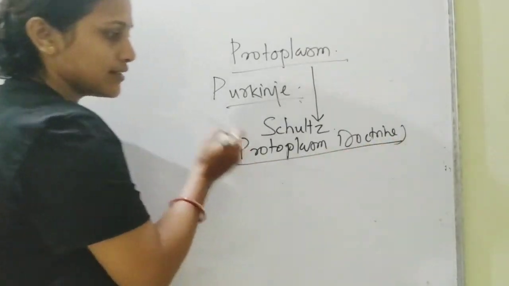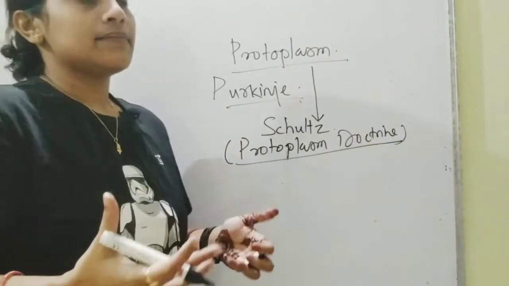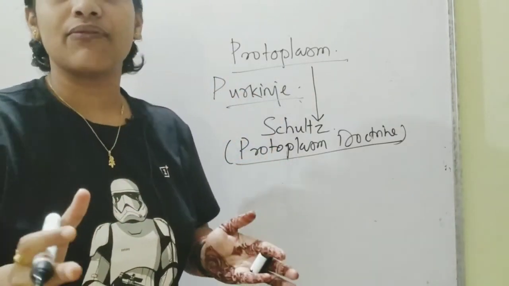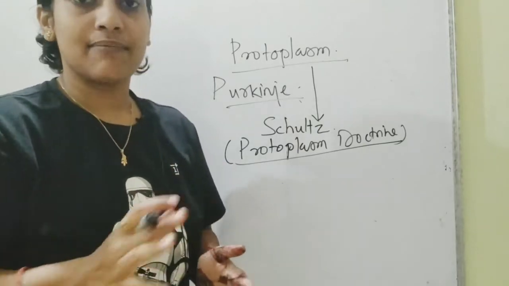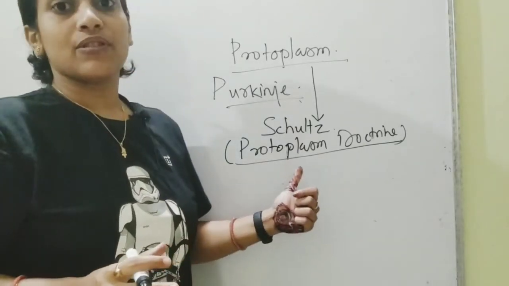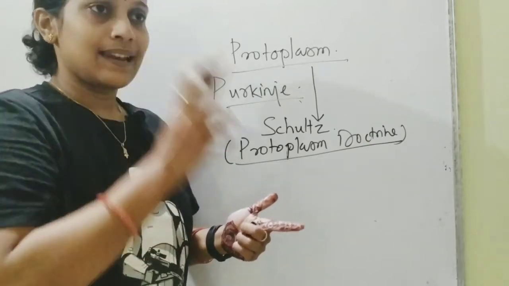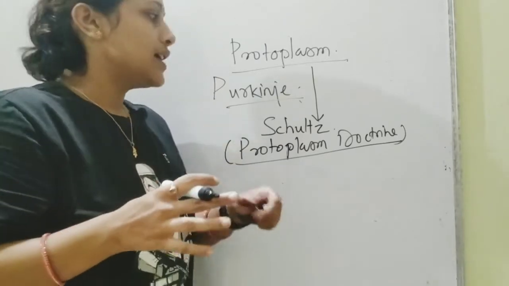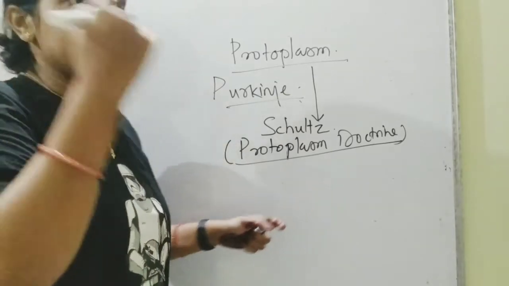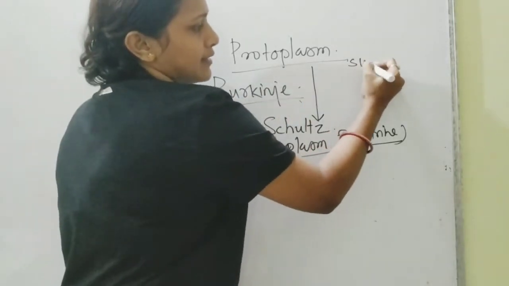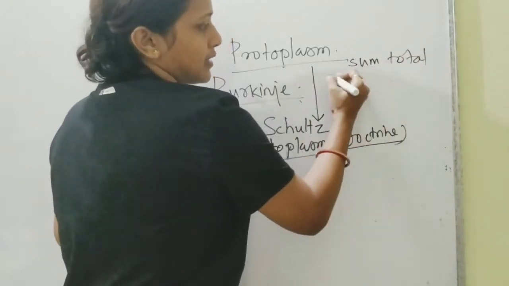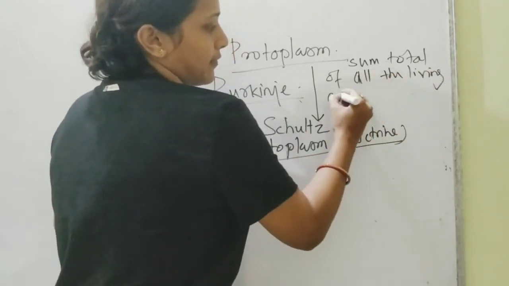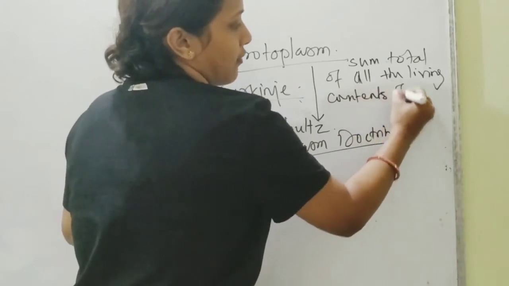The Protoplasm Doctrine, as per Schultze, says that protoplasm is the source of life to everything. It is the sum total of all the contents of the living forms inside a cell that makes up the cell completely. It means if a cell is alive, whatever factors cause it to be alive, everything comes under protoplasm. That's why in simple terms we say that it is the sum total of all the living contents of the cell.